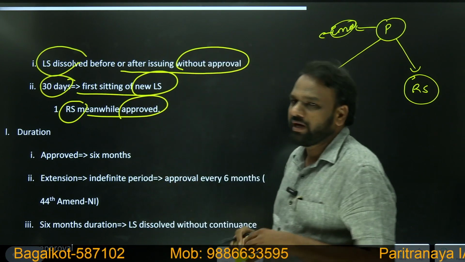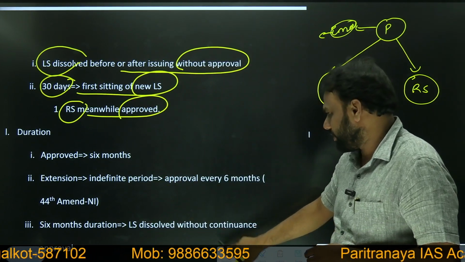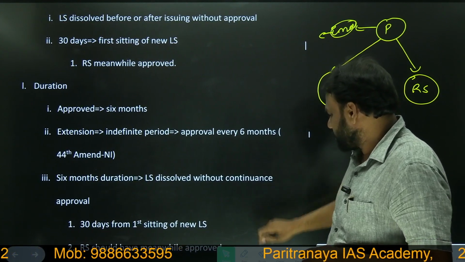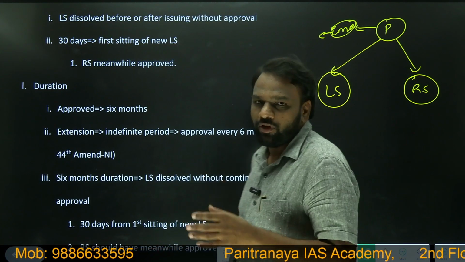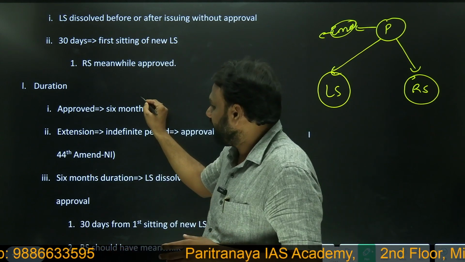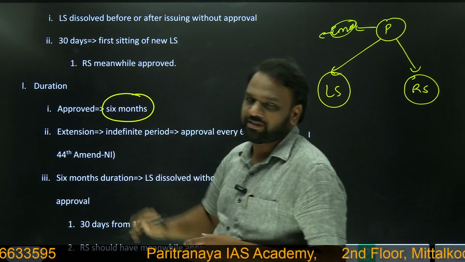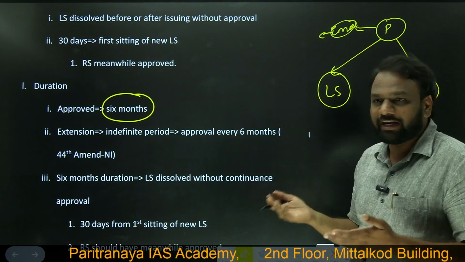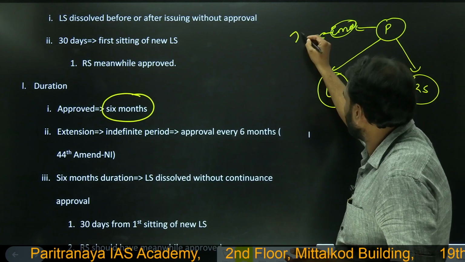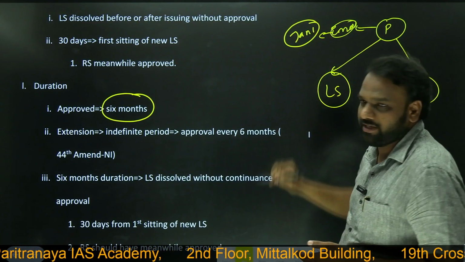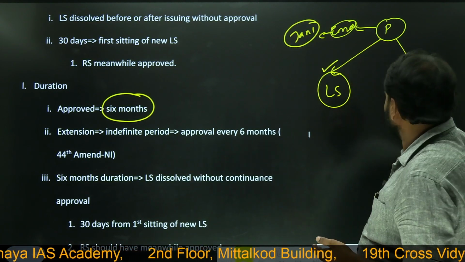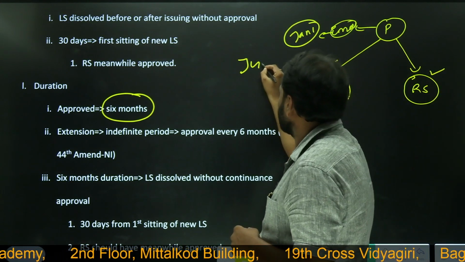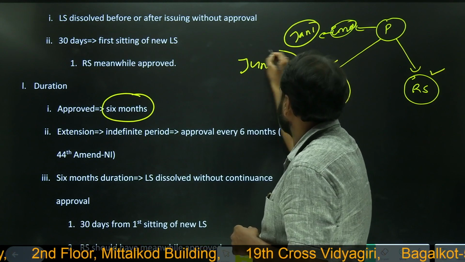We also saw about the duration. Once the emergency has been approved, it will remain in force for 6 months. Beyond 6 months, can we continue? For example, on January 1, I declare emergency. Lok Sabha also approves it, Rajya Sabha also approves it with special majority. Then it will continue till June 30.